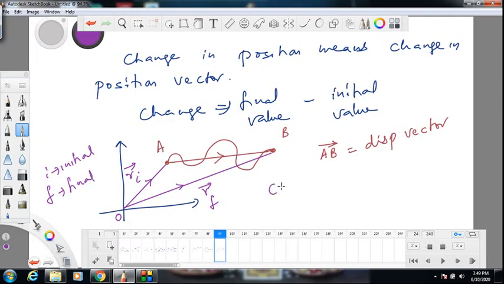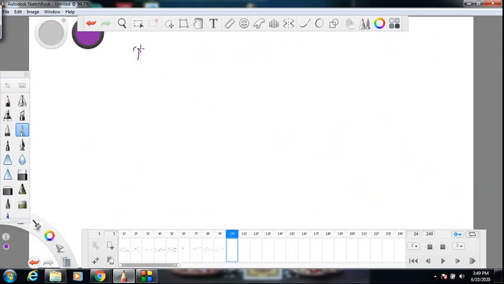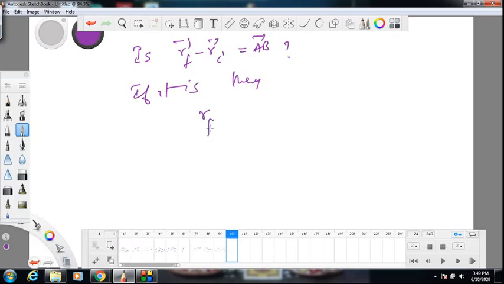Change in position means final minus initial. When you subtract the initial from the final, don't you get AB? How? Let us check. Is R final minus R initial equal to AB? I am asking this question. If it is, then R final must be AB plus R initial.